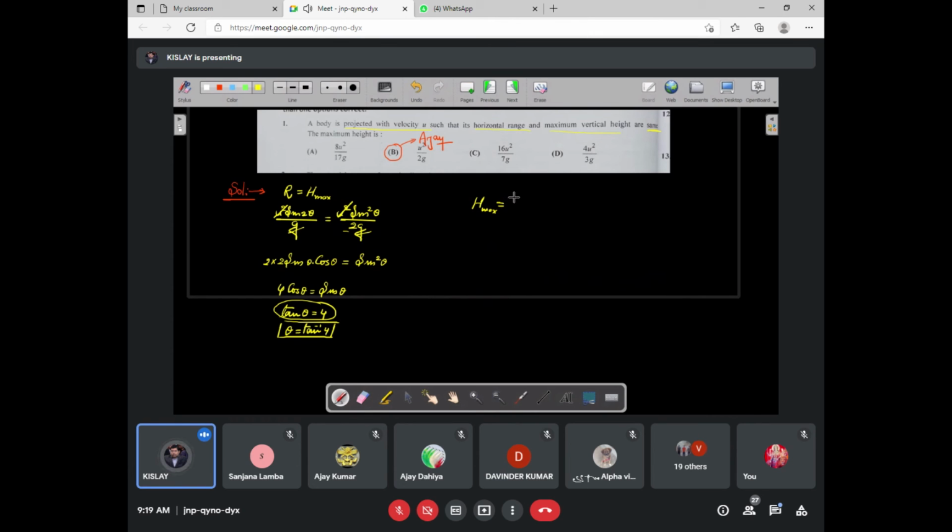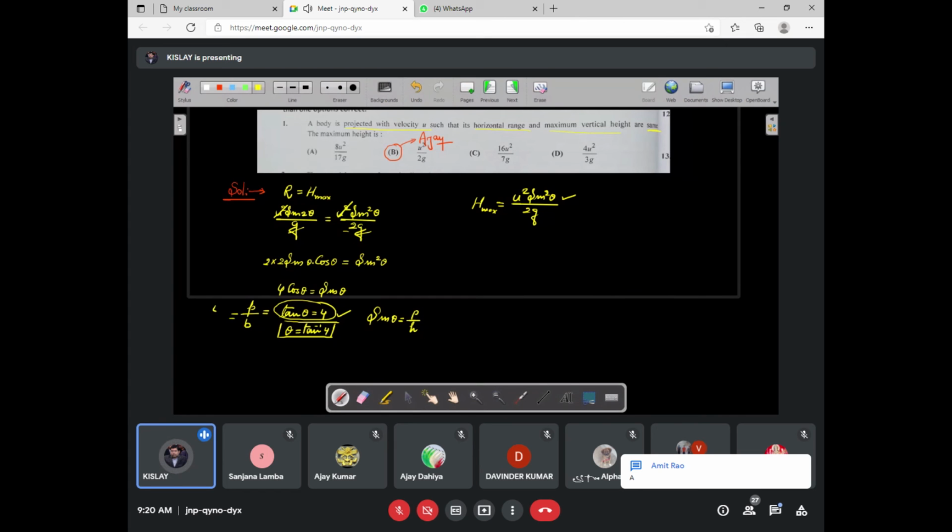H maximum will be, see, the formula is u² sin²θ upon 2g. We have calculated tan θ, but here we have to use sin θ. So if we want to find sin θ, it is perpendicular upon hypotenuse and tan θ is perpendicular upon base.